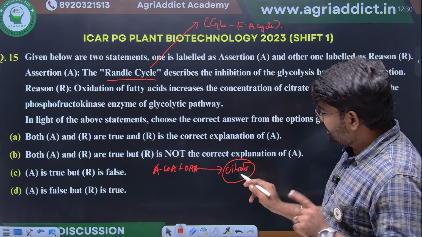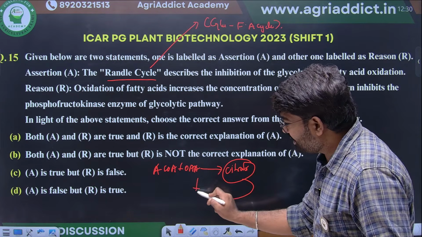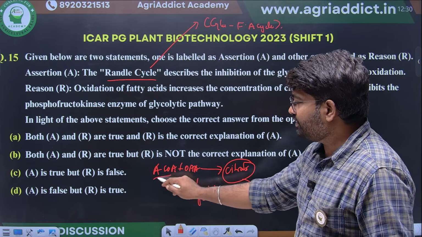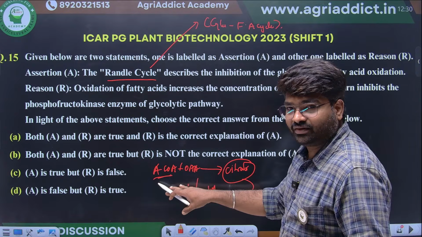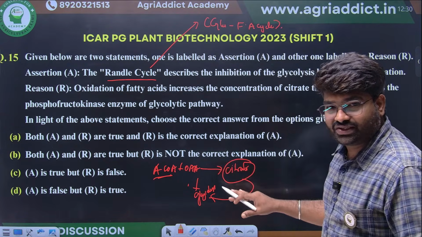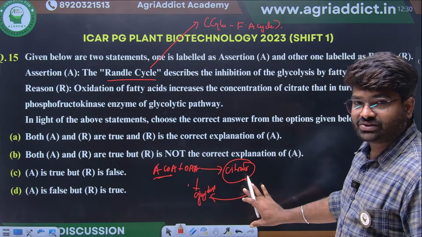This citrate will inhibit glycolysis. Why? If glycolysis happens, pyruvate will form and be converted into acetyl CoA, which will enter the electron transport chain for producing energy. Already beta oxidation is happening, so glycolysis does not need to happen. That's why it's stopping the pathway.